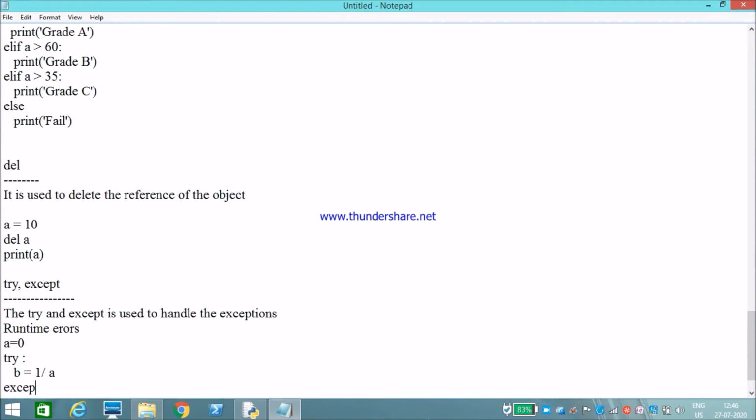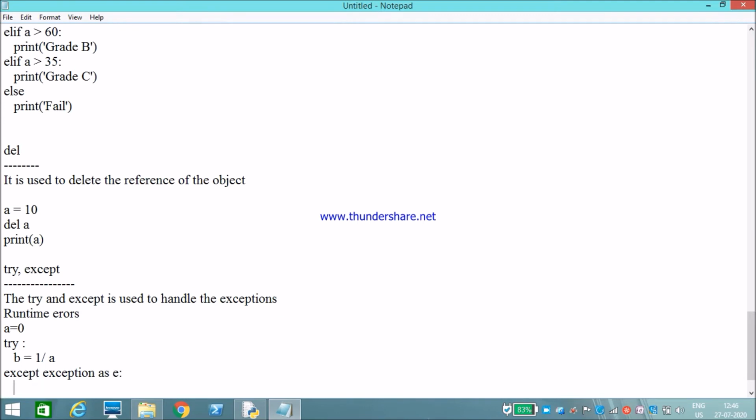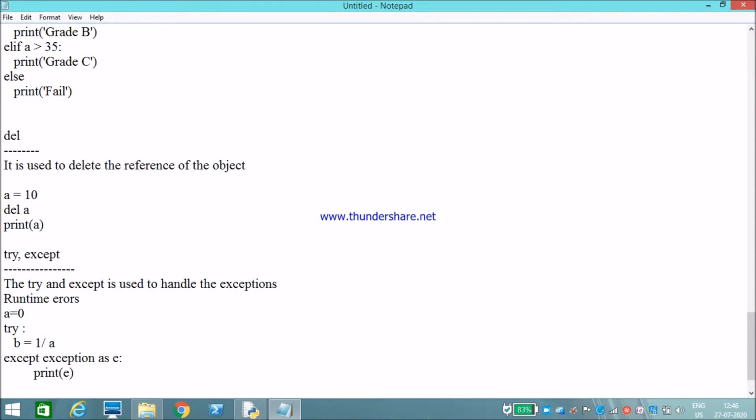So the exception can be handled in the except block. Except exception as e. Now I'll print the exception. What is the error printed? It will print zero division error. Okay, we will discuss more about exceptions in the exception handling class.